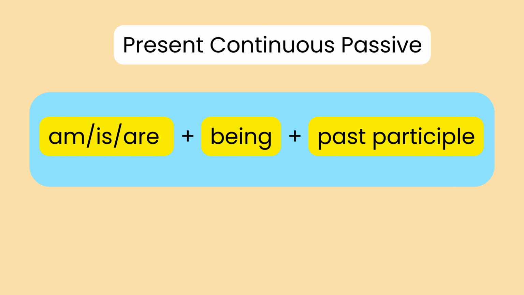Now let's look at the past simple passive. The structure for this tense is was, were, plus past participle. We use it when talking about actions that were completed in the past. For example, the report was finished yesterday.